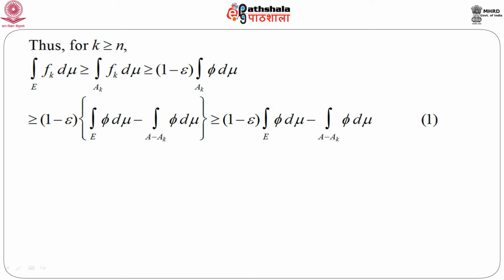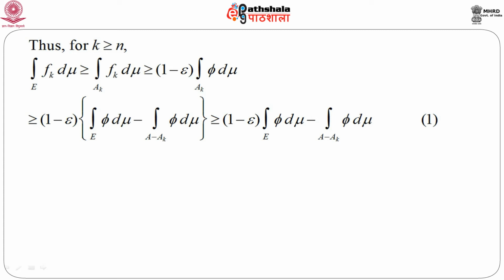Basically, we replace this A by a bigger set E. That is why this inequality is there, and this is almost everywhere. There actually the convergence is almost everywhere. So, taking this fact into account, we immediately get this entire quantity is greater than or equal to (1 minus epsilon) times the integral over E of φ dμ minus the integral over A minus A_k of φ dμ, just by simplification and replacing this by a smaller quantity. So, let us call this equation 1.